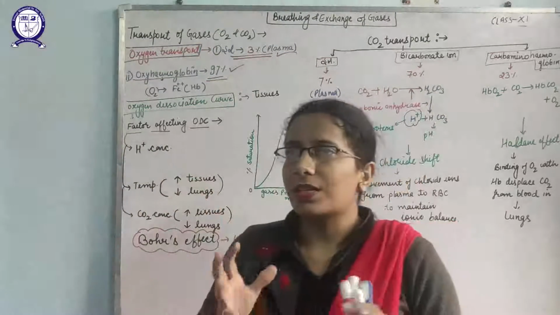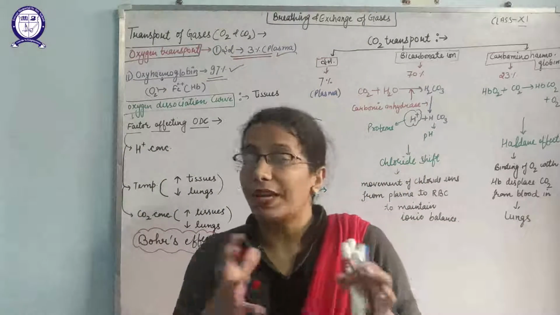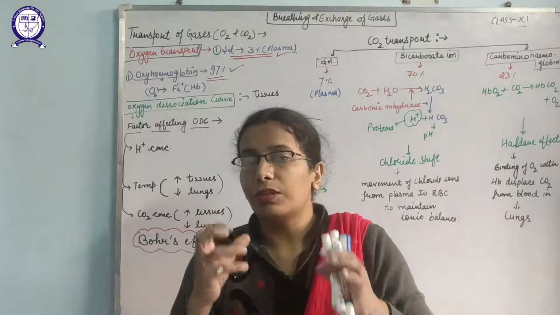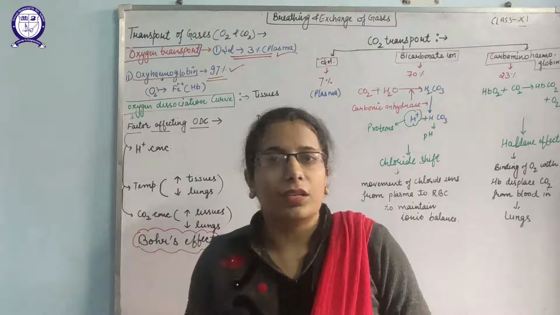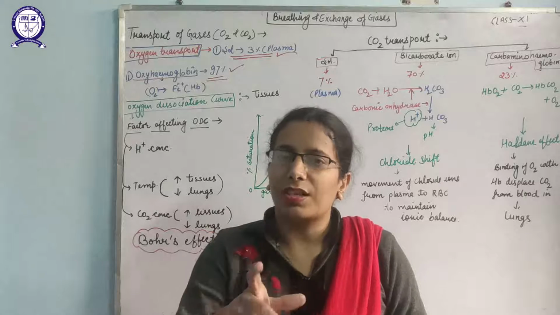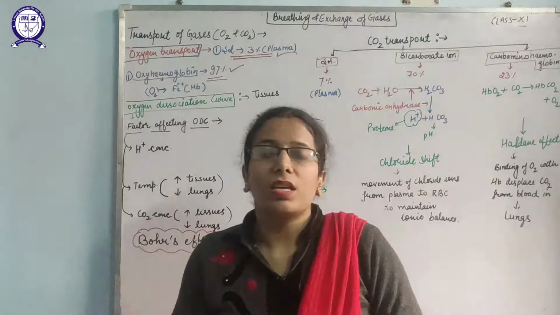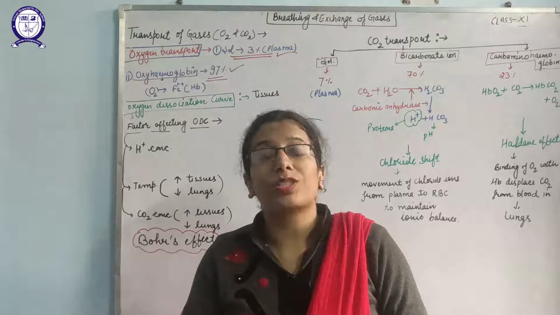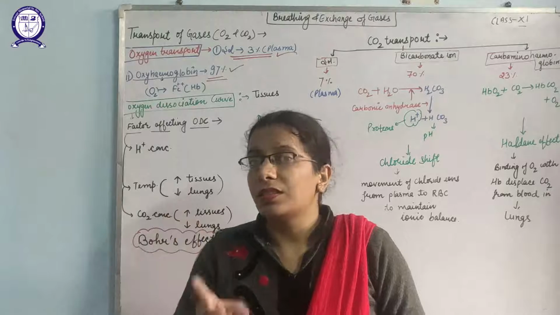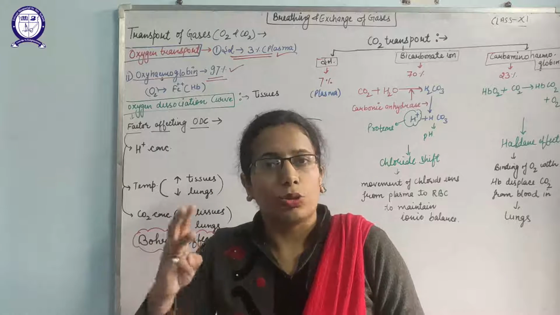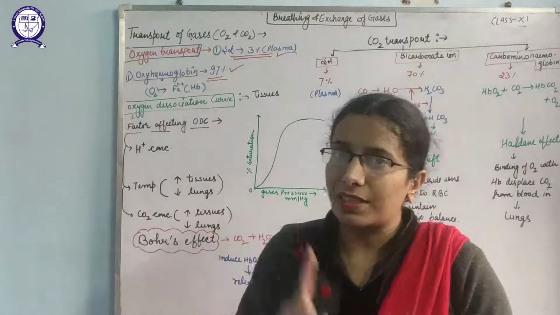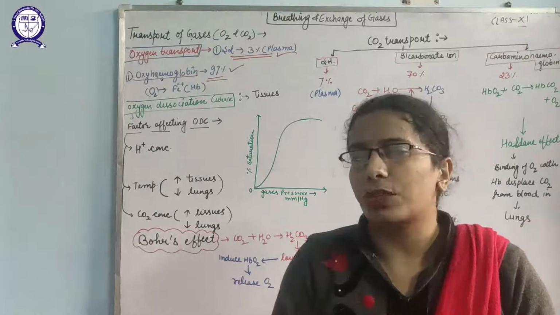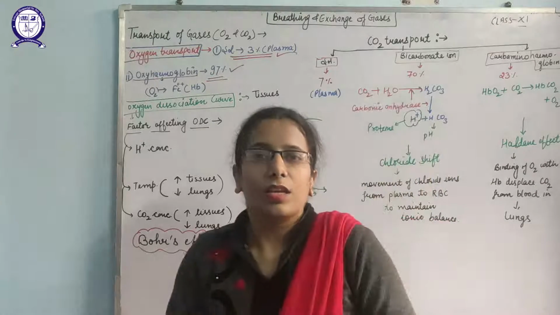So the binding of the oxygen with the hemoglobin will be high in the lungs. Why? Because, first, the concentration of oxygen is high in the lungs. Second, the concentration of CO2 is low in the lungs. Third, the temperature is also low in the lungs. These are the three factors that mainly create the conditions for the binding of oxygen with the hemoglobin.